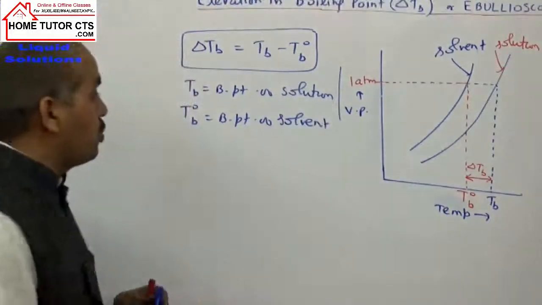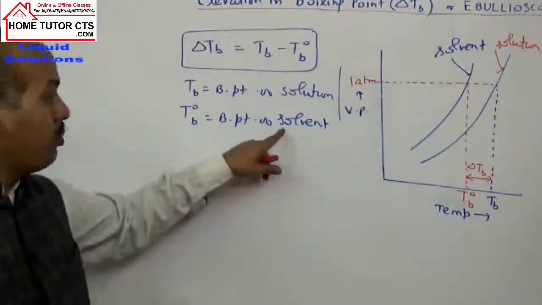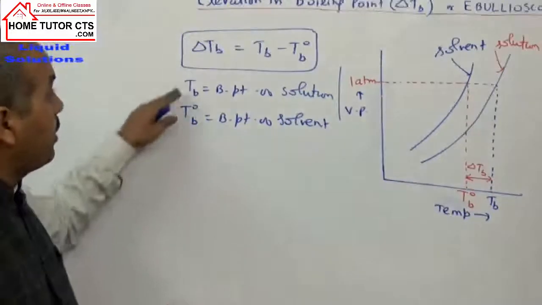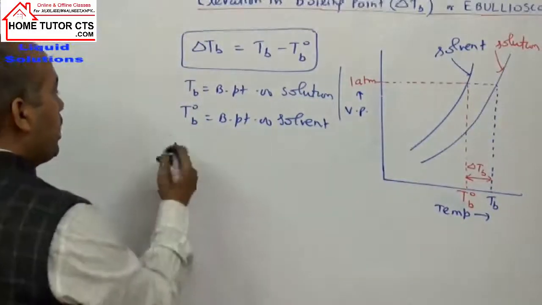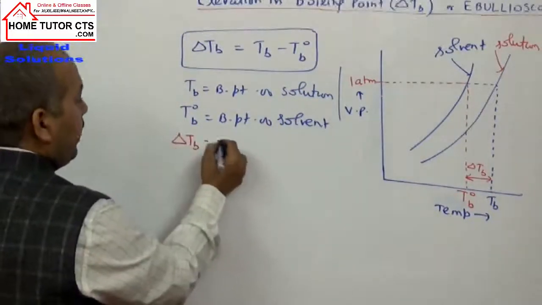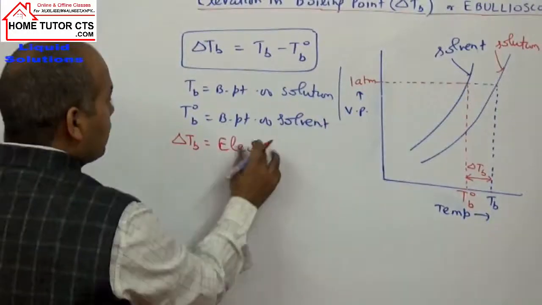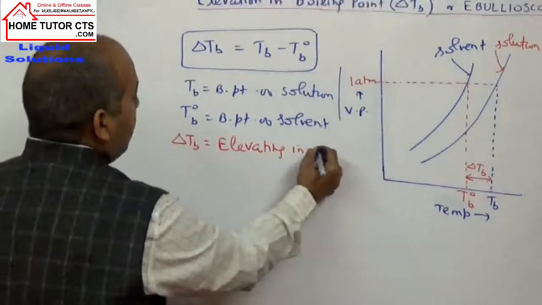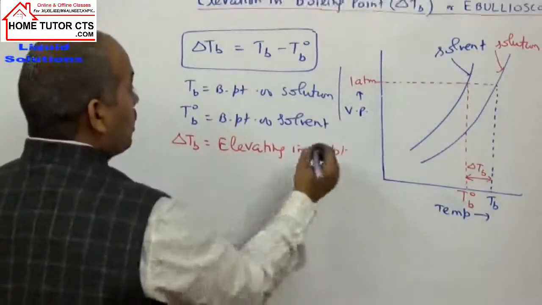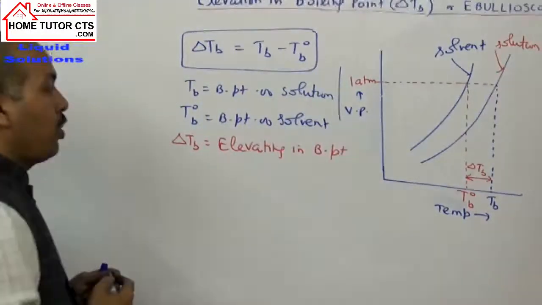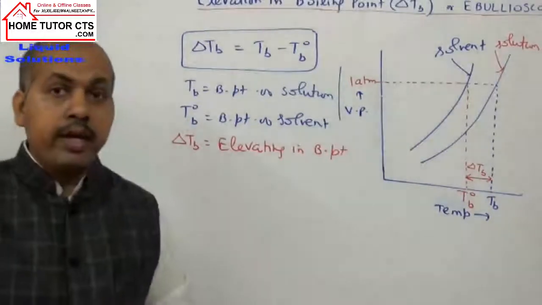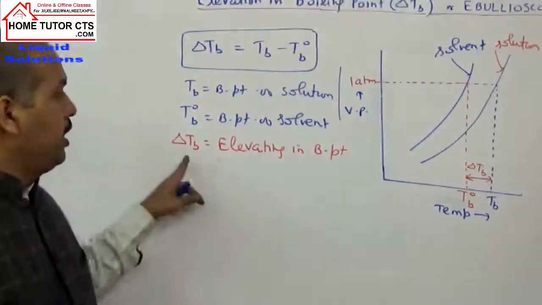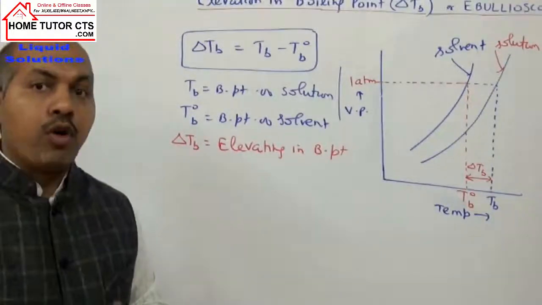Compared to the solution, the solvent has a lower boiling point, or compared to the solvent, the solution has a higher boiling point. How much higher is called elevation. So this term delta TB is the elevation, the increase in boiling point. When we add some solute which is soluble but non-volatile, there is an increase in the solution's boiling point.